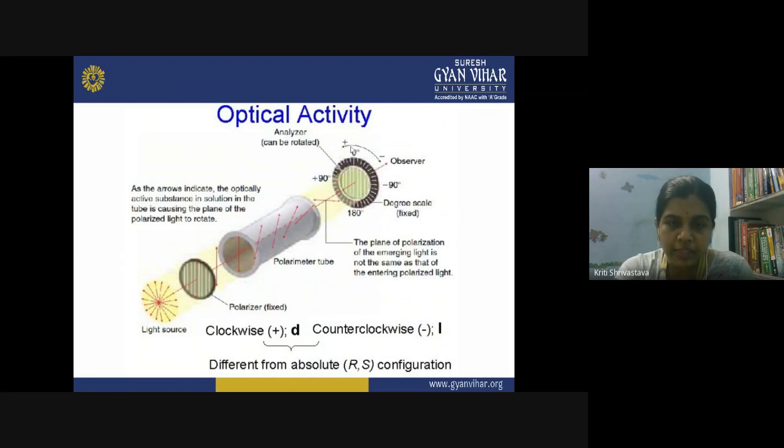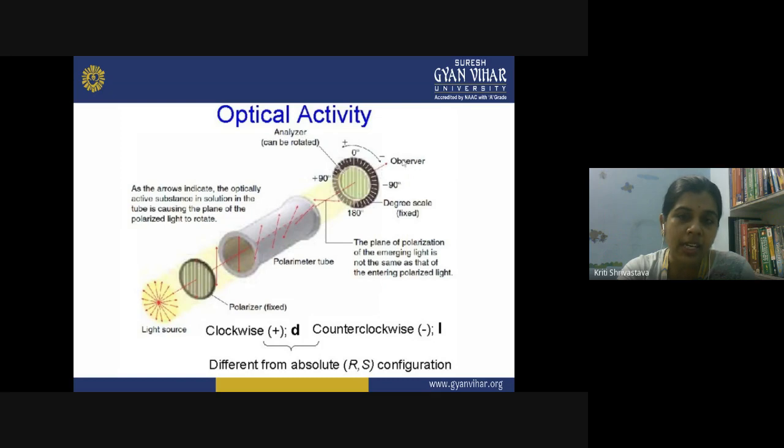So you can measure the specific rotation by using the polarimeter tube. If it is in the clockwise direction, like I told you, the right direction, you call it plus or D, and in the counterclockwise direction, you call it minus. In this diagram, one typical thing you can notice is that on the left side it shows plus and on the right side it shows minus. But what I am telling you is that on the right side it is the D form, plus, and on the left side it is minus. So how can you explain this situation? Why are the opposite signs written here?